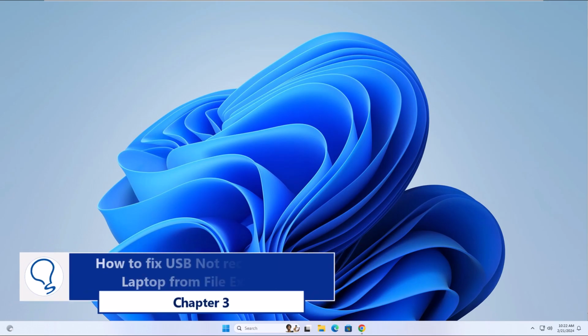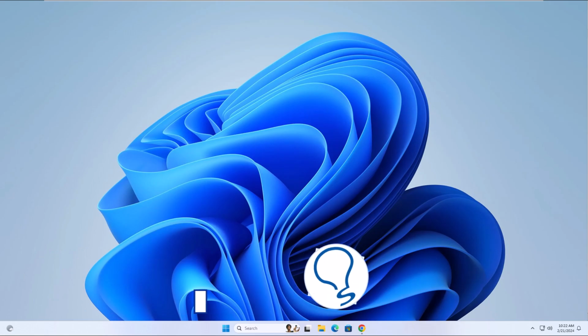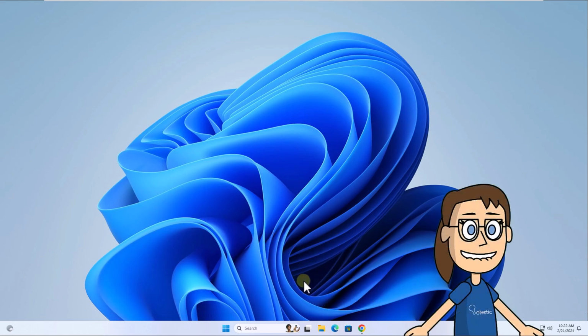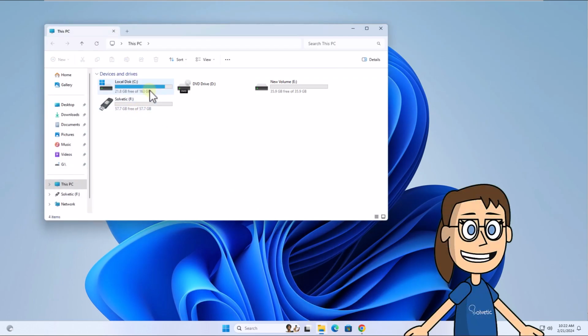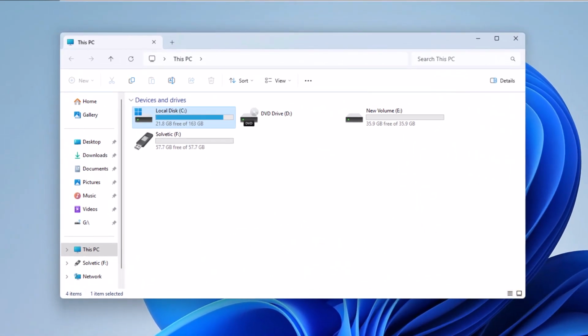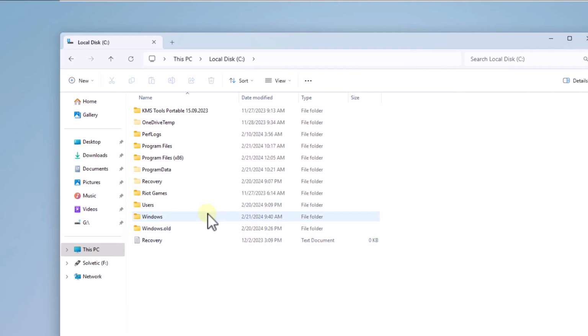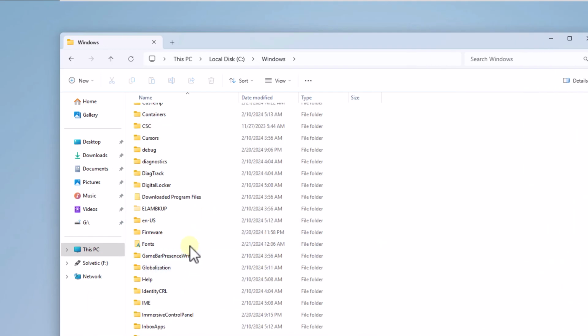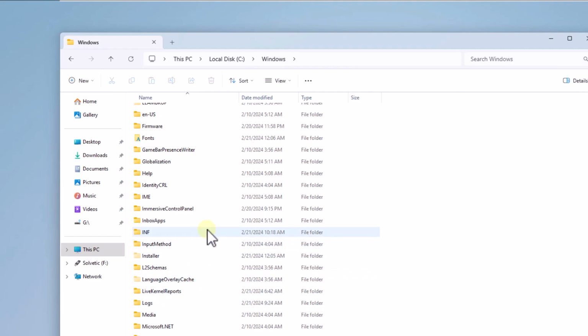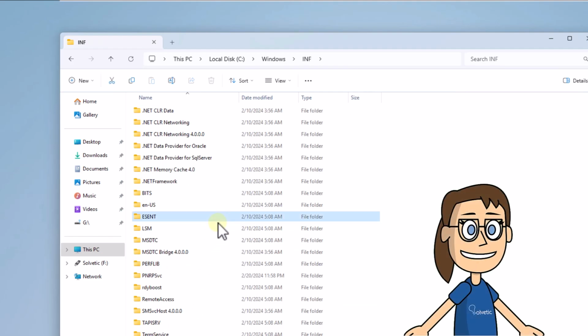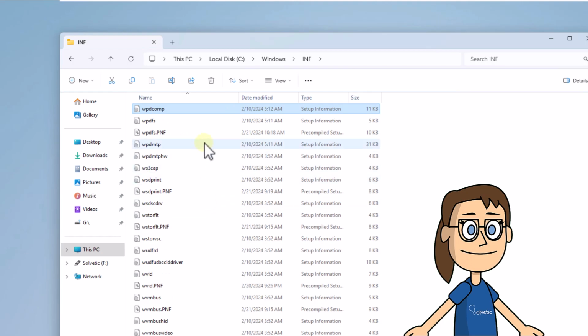Chapter 3. How to fix USB not recognized in laptop from File Explorer. To start, open File Explorer and go to the path you see on the screen to the INF folder. Once you are here, right-click on the WPDMTP file. Select the Install option. Click Yes to authorize.